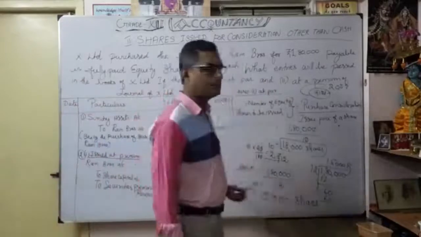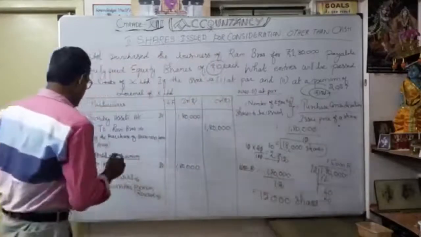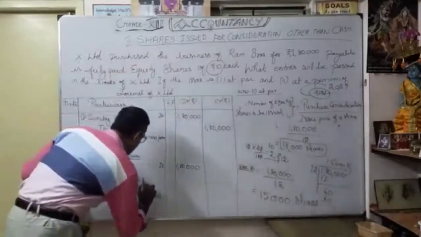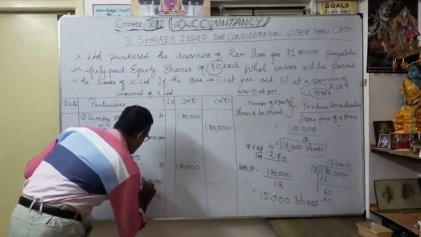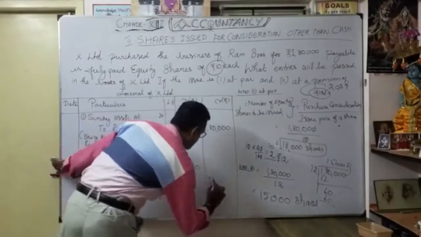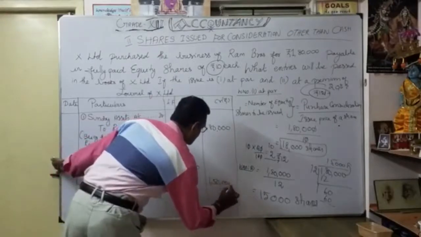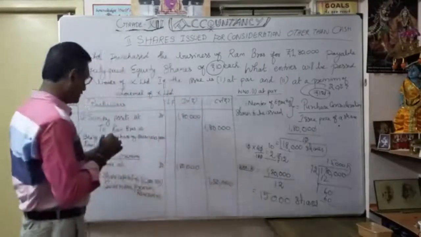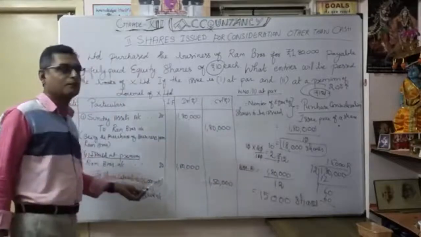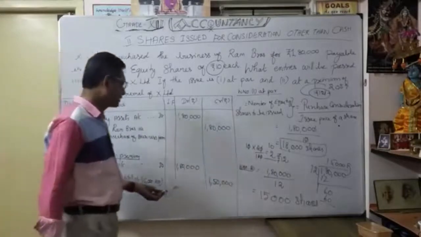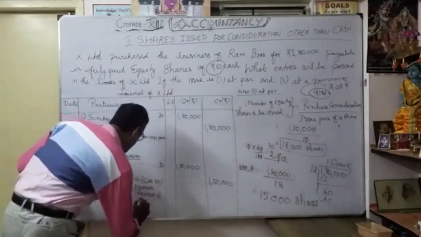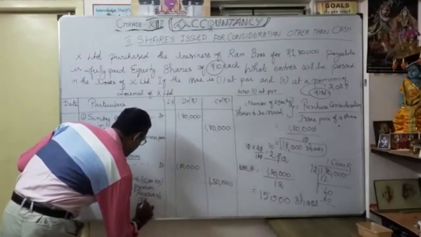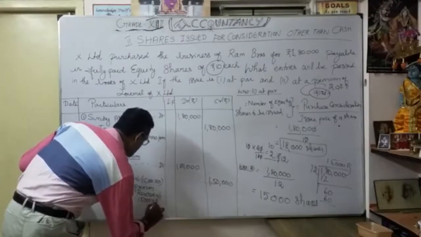So now let me tell you how the share capital will be. Yes, share capital. See, 15,000 into 10. How much? 1,50,000. Here 1,80,000, but here because of issue at premium, our share capital is what? 1,50,000. Similarly, what is in the securities premium? Same, 15,000 into 2 rupees.